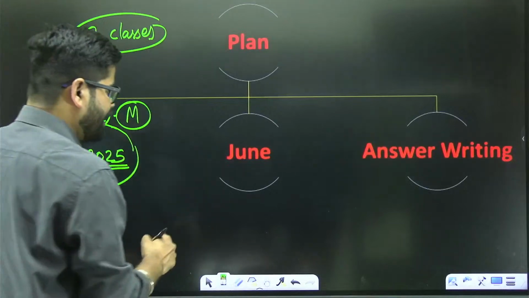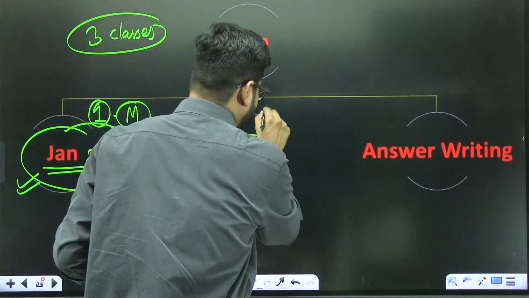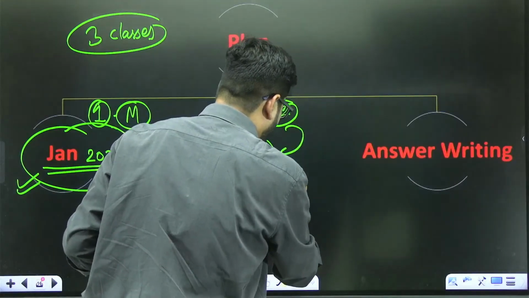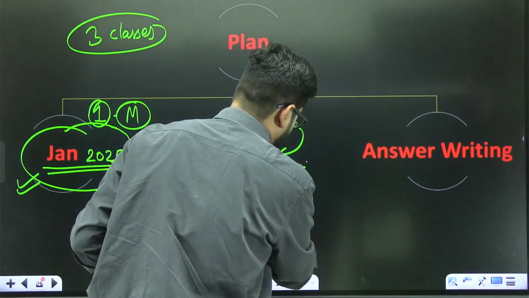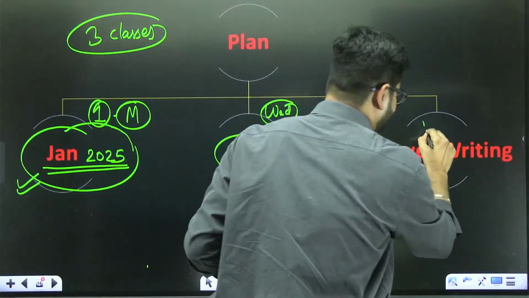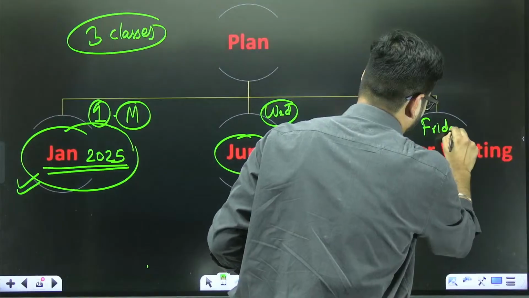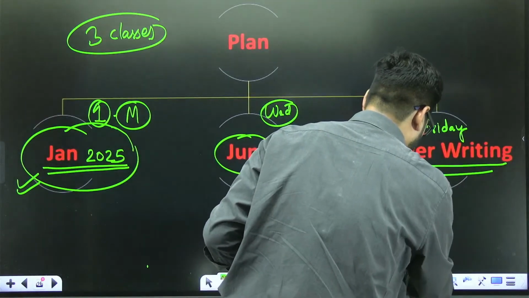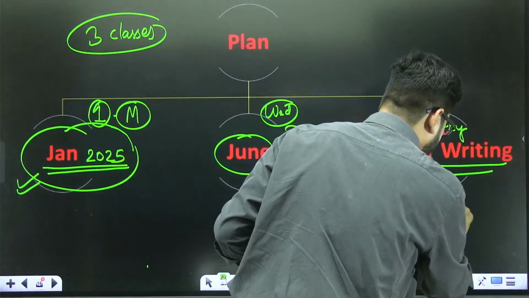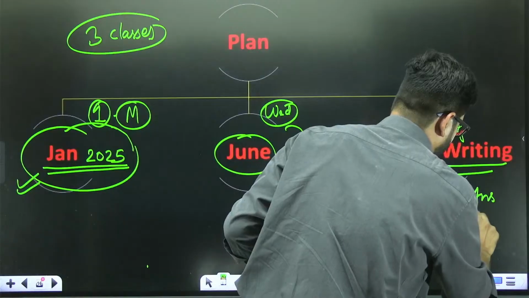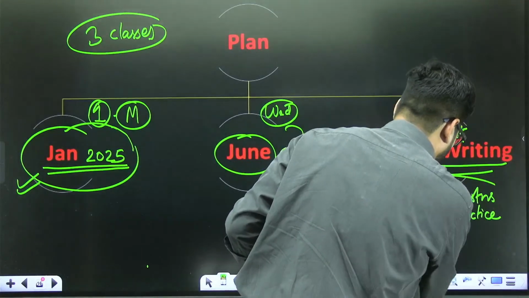There will be another class conducted on Wednesday, and there we will start from June 2025. And there will be another class on Friday, and here we are going to do answer writing for mains, plus we will also do PT questions practice.